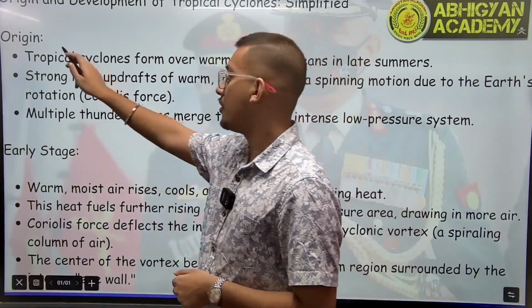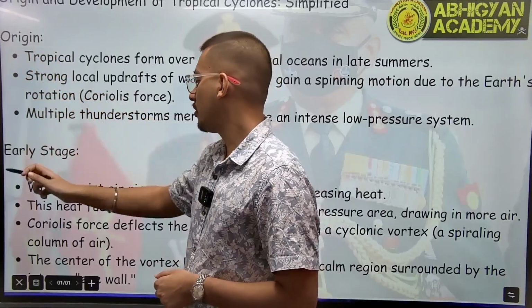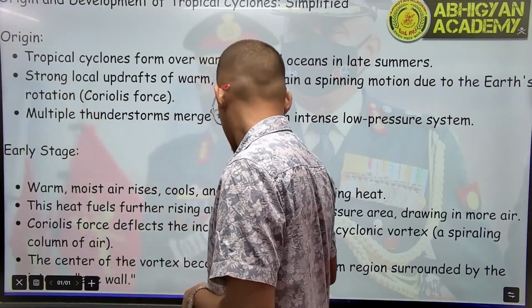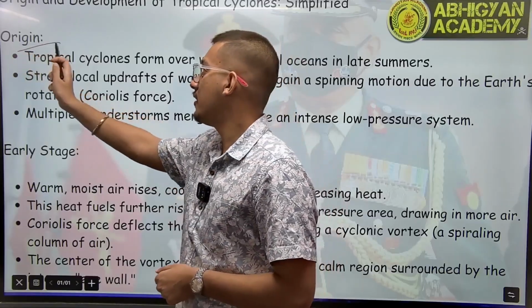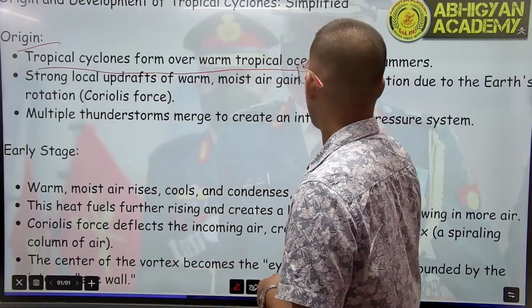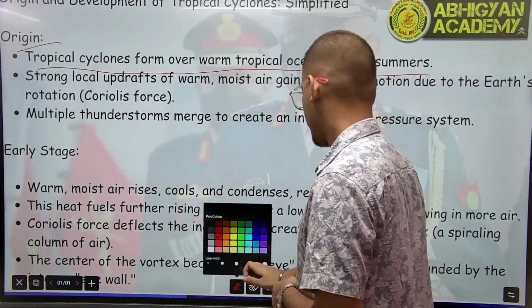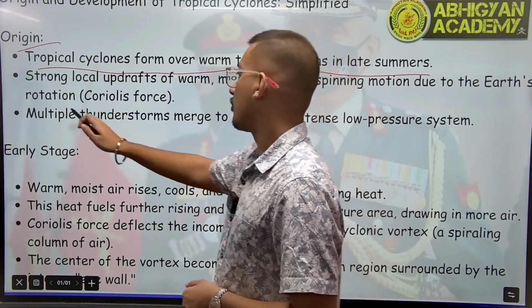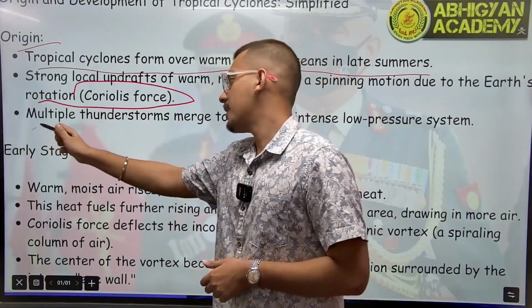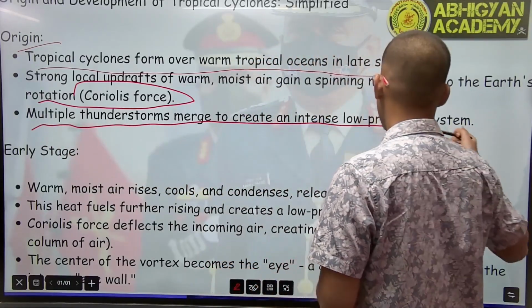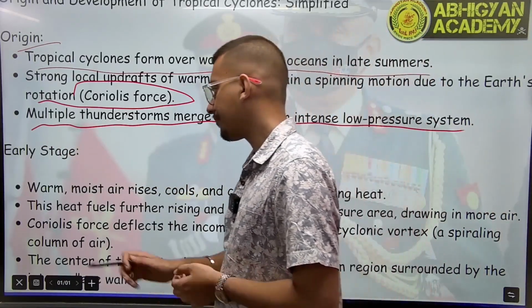So basically we have the origin. So tropical cyclones form over warm tropical oceans in late summer. So it also needs Coriolis force. Multiple thunderstorms merge to create an intense low pressure system.